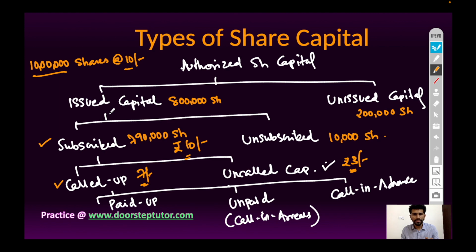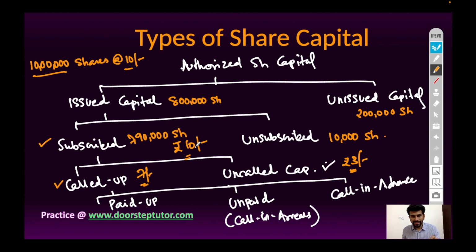If the company issues 8 lakh shares and the general public accepts 7 lakh 90,000 shares, then it is called under subscription. And if the company issues 8 lakh shares and the general public provides applications for more than 8 lakh shares, then it is called oversubscription. Journal entry in each case will be different.